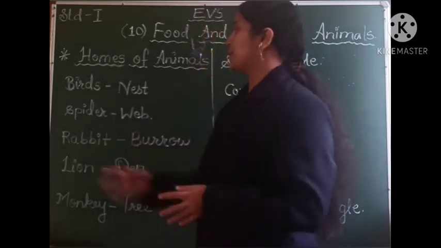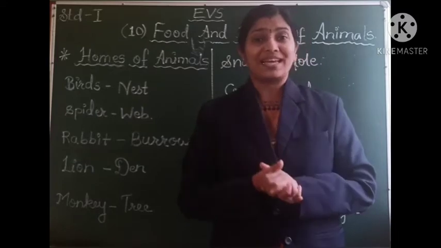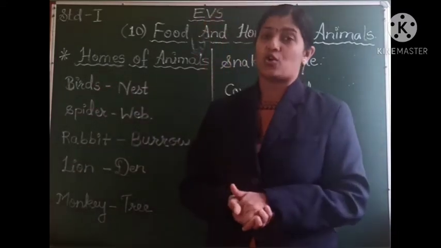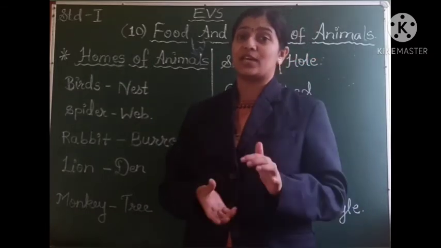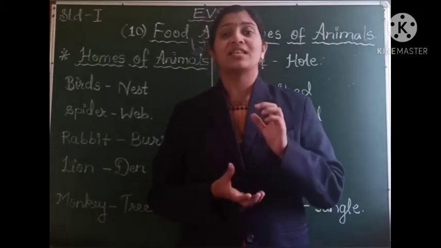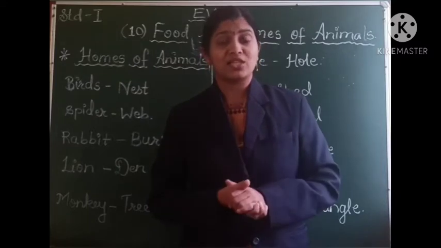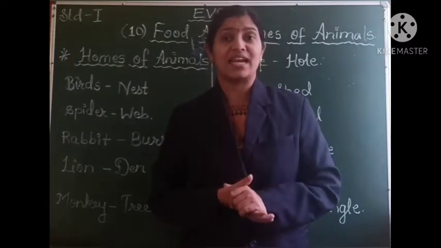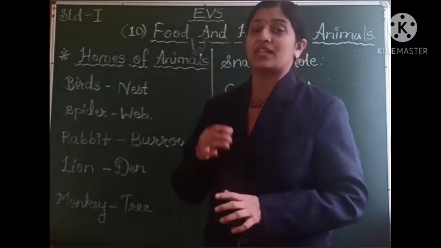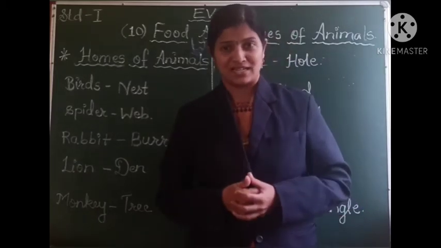The first are the birds. The home of a bird is called a nest. All the birds do not build their own nests. There are some birds that make their own nests. They live there and they lay their eggs there. The birds build the nest so that they can lay the eggs there, and the eggs can be protected from any danger. There are various birds which also lay their eggs in other birds' nests.